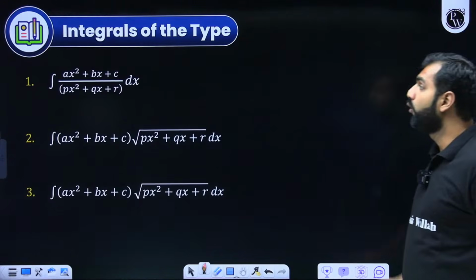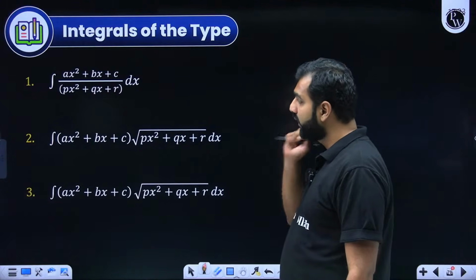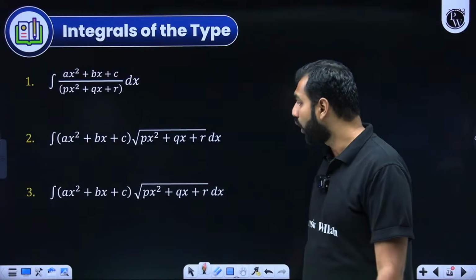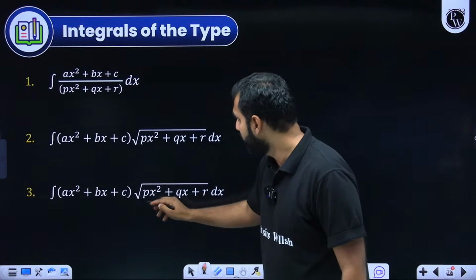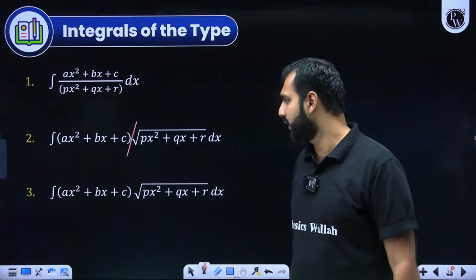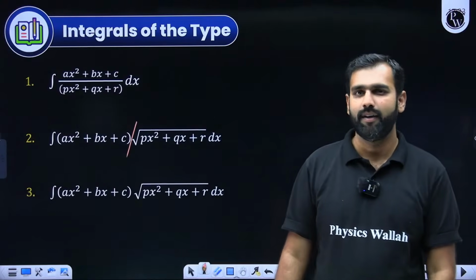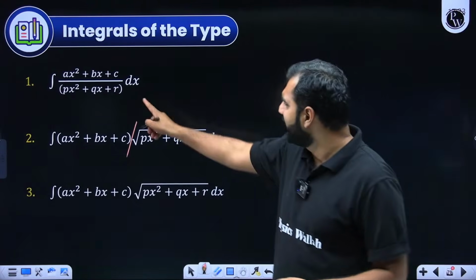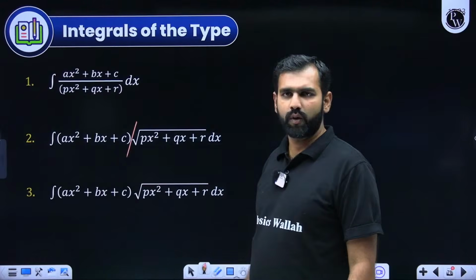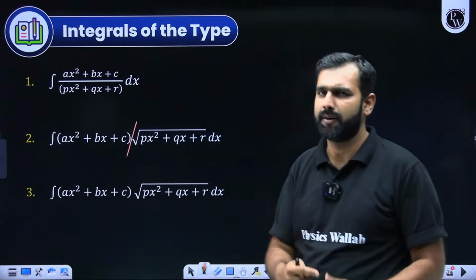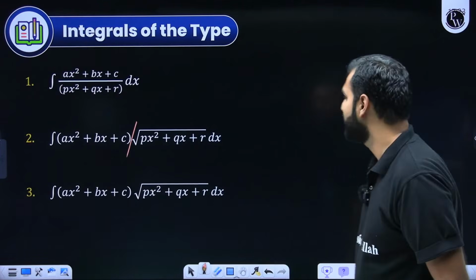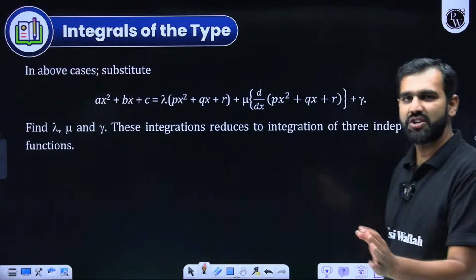Now, how do we solve this particular case? Quadratic upon quadratic, quadratic into under root over quadratic, or quadratic divided by under root over quadratic. It is the same as linear upon quadratic or linear into under root over quadratic or linear upon under root over quadratic, but a slight change. What is that slight change? Pay attention to that. The slight change is pretty simple.